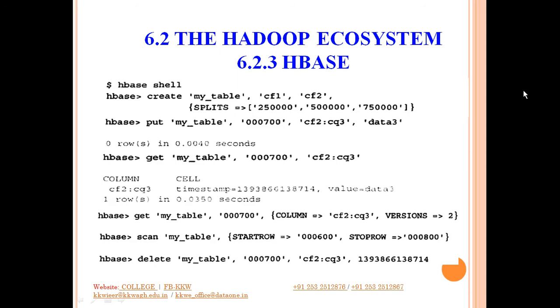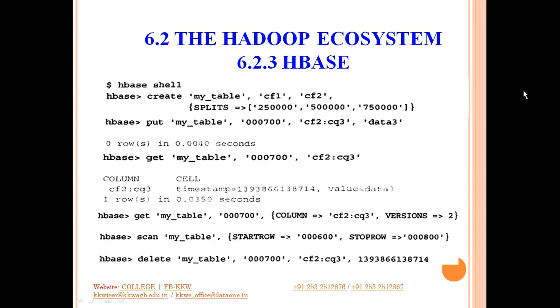Now what we are trying to do using put command is, on this table, on this database, that is my_table, the second entry indicates the row identifier or the row number. In this particular row, that is 0000700, we are trying to add CQ3, that is column qualifier 3 into column family 2.